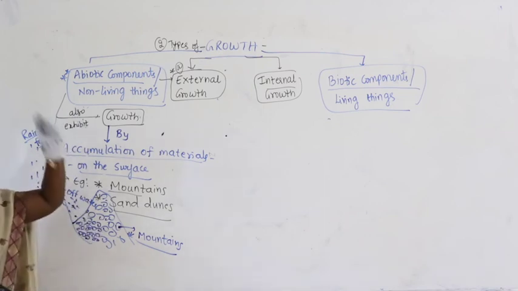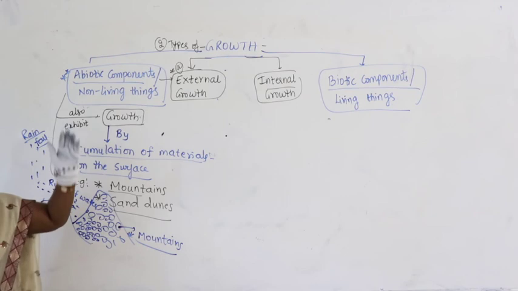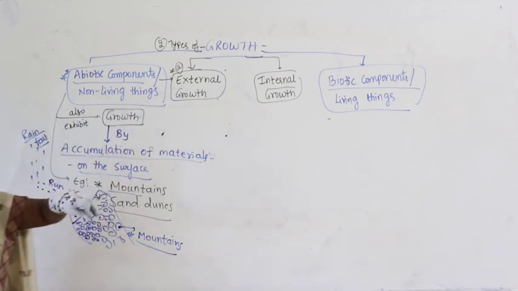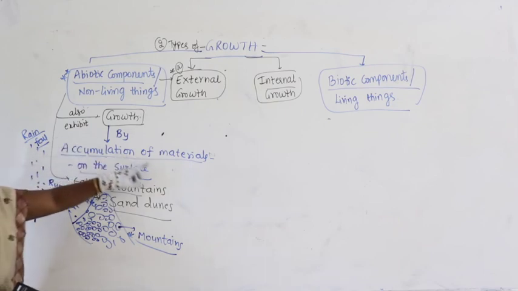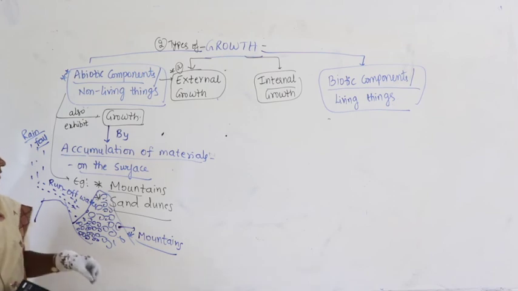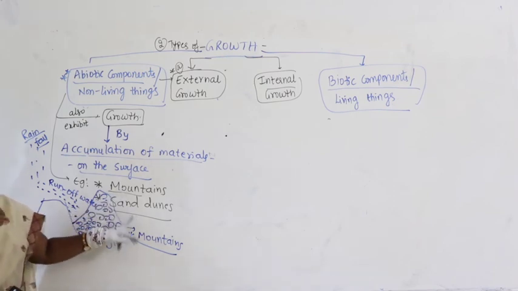So, at the time of forming the shape, they are definitely growing, but what is this growth called? External growth. Why do you call this external growth? Because accumulation of materials on the surface has taken place externally. This happens in mountains and sand dunes.